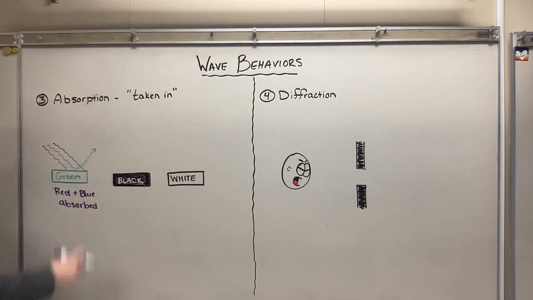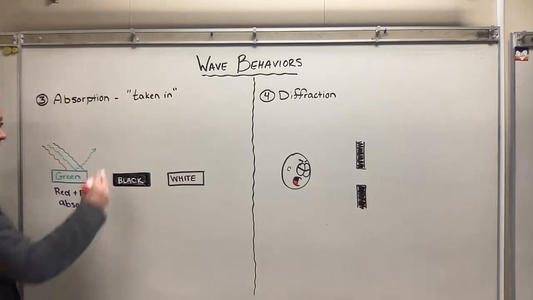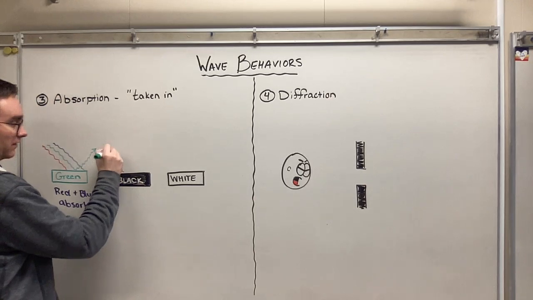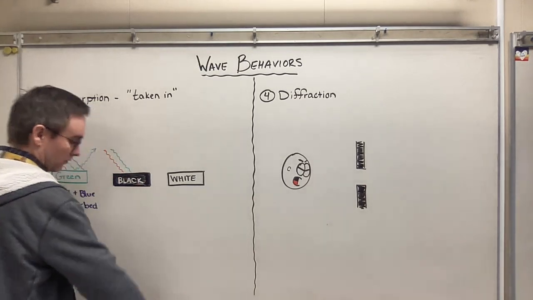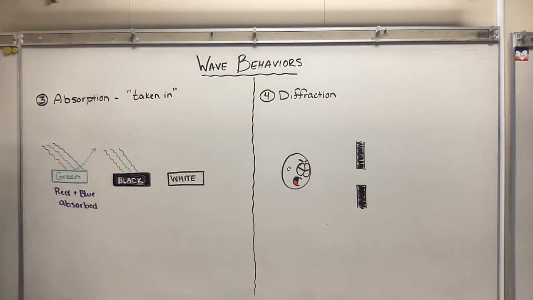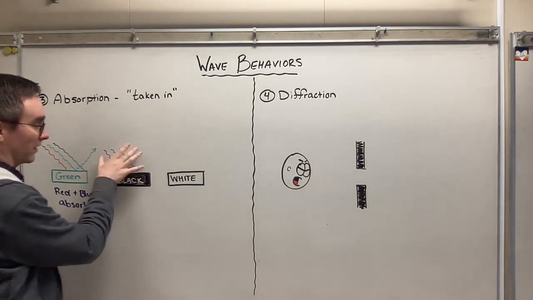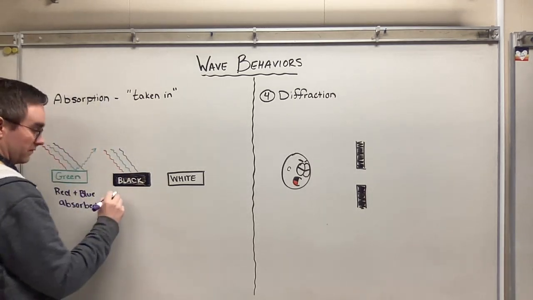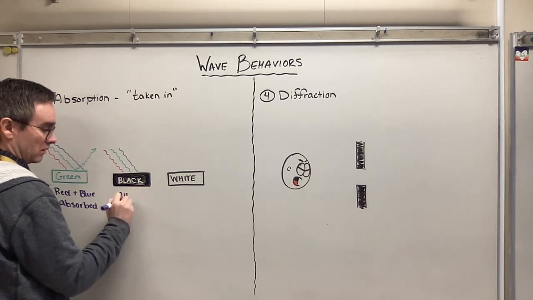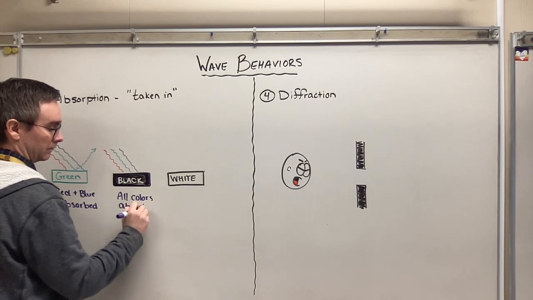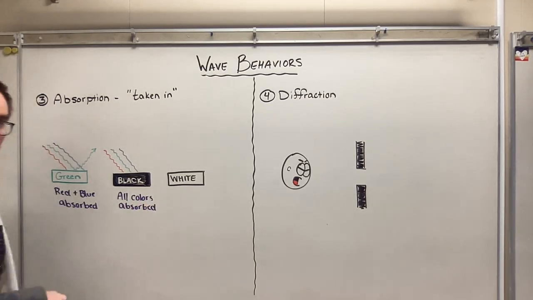If I have an object that's going to appear the color black, I have that red wavelength again, and a green wavelength of light, all dependent on different frequencies and wavelengths. If that object appears the color black, or at least what we call the color black, that means all three of those wavelengths are going to be absorbed. All the colors are absorbed.